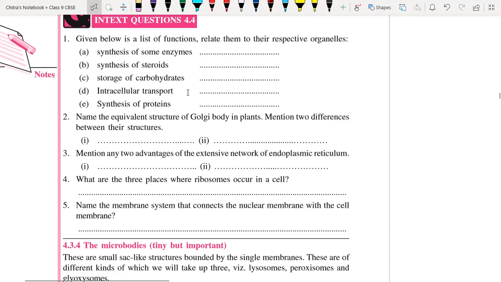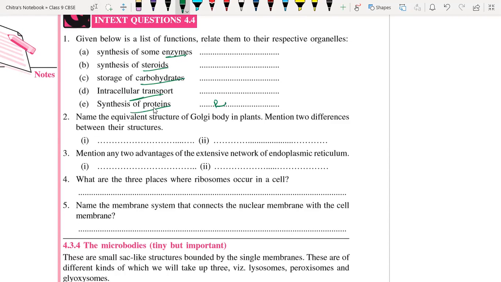Intracellular transportation, endoplasmic reticulum. Synthesis of protein, ribosomes.